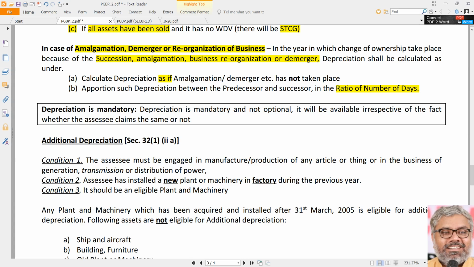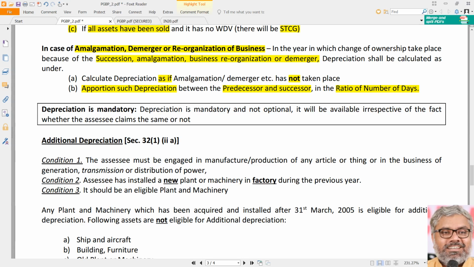Just normally we have to compute depreciation as if nothing has happened. After calculating the depreciation, we have to apportion such depreciation between the predecessor and successor in the ratio of the number of days. That is a very, very important point also. Questions will be asked in that context as well. That is, in case of business reorganization, amalgamation, demerger, succession, whatever the reason may be, if the asset has changed hands in the year, then who will claim depreciation, and how much? The predecessor also will be able to claim, the successor also will be able to claim, depending upon the ratio of the number of days they have used it.